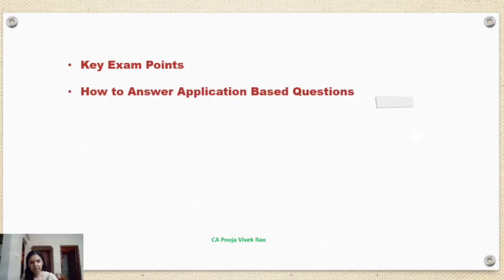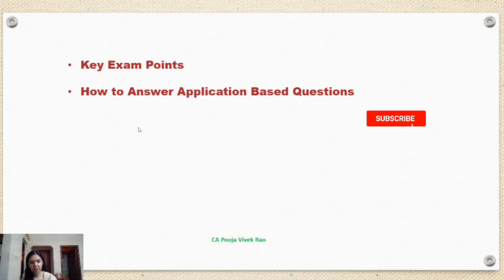Next important point discussed was how to answer application based questions. An application based descriptive question means a small fact will be given in the question. You have to analyze those facts and write the answer. A stepwise approach was given to answer this type of question. Step number 1 is facts of the case. Briefly write the relevant facts given in the question. However, do not rewrite the entire question. Focus only on the facts that trigger the particular standard, ethics, clause or provision.